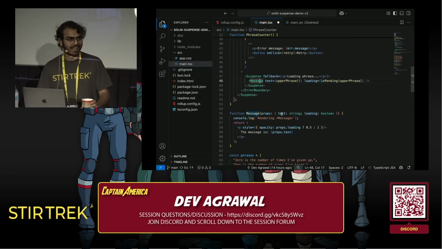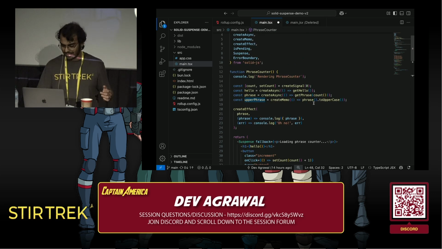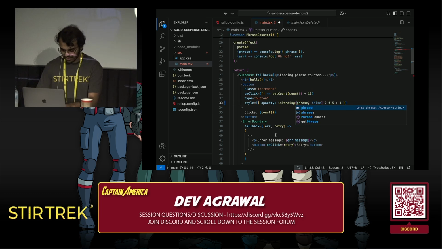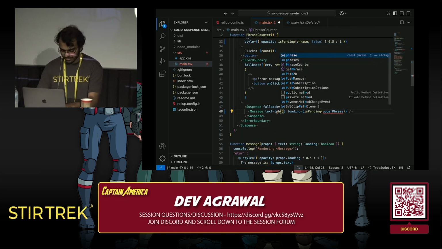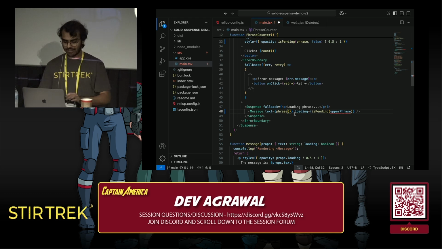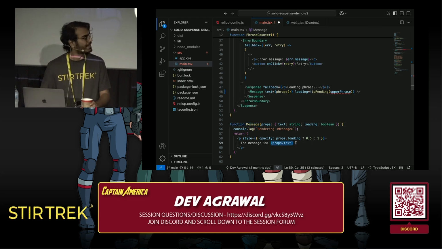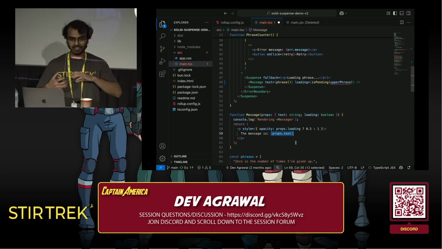Also, we don't need to pass promises around. We can just pass the props text as string. And we can pass our, let's say, upper phrase, where we turn the phrase into uppercase. We can actually just get rid of that for now. And let's say phrase, and here, phrase. So we can just call our asynchronous data or asynchronous signals right here, put it inside the message, and we are going to try to read that inside our inner component.